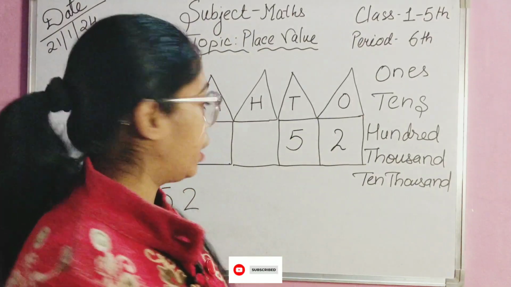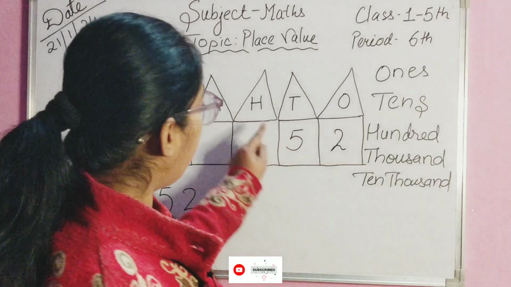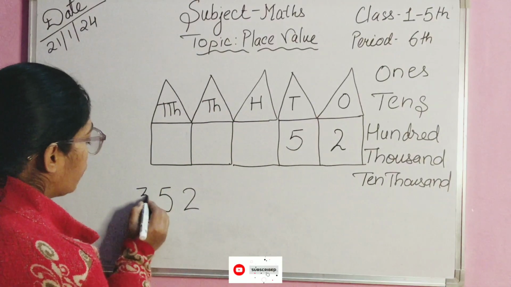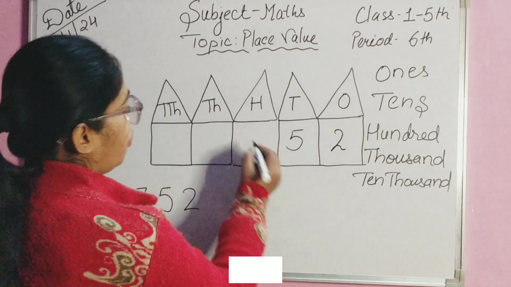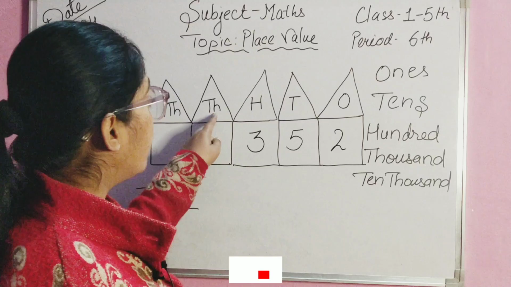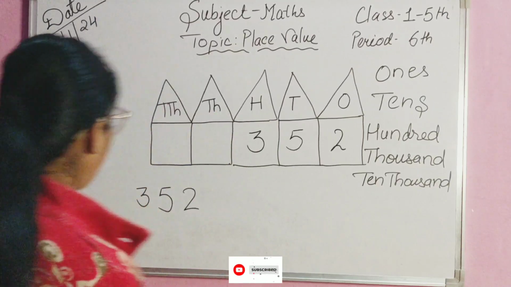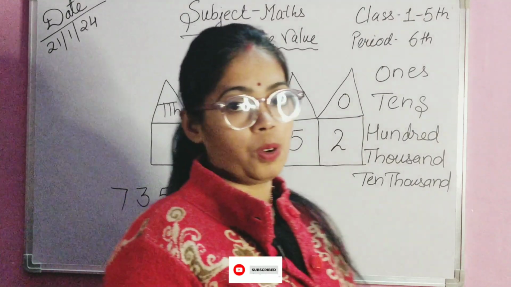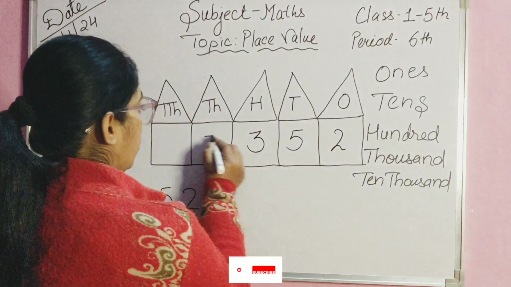Right? Okay, understood? Next, at 100 place, number 3 decided to visit. Okay, 3. Okay, at 1,000 house, number 7 decided to visit. Okay, I hope this is very clear to you.